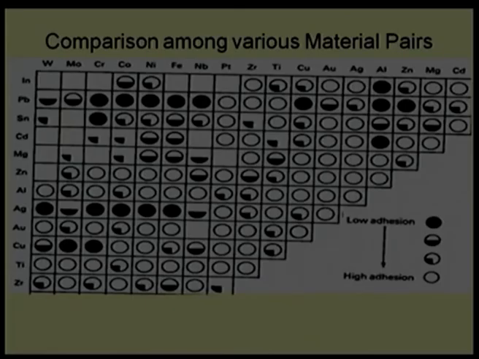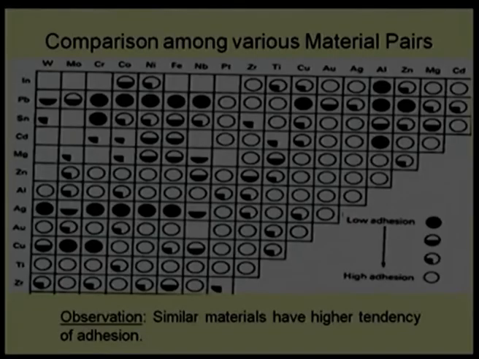So, this is just a guideline for us, but it is not a formula. If I have a cheap material like aluminum, available in abundance, we can use it with modification to reduce the coefficient of friction as per our desire. The observation from this slide is that similar materials have a high tendency of adhesion. In this case, zirconium versus zirconium, we have left an empty circle.